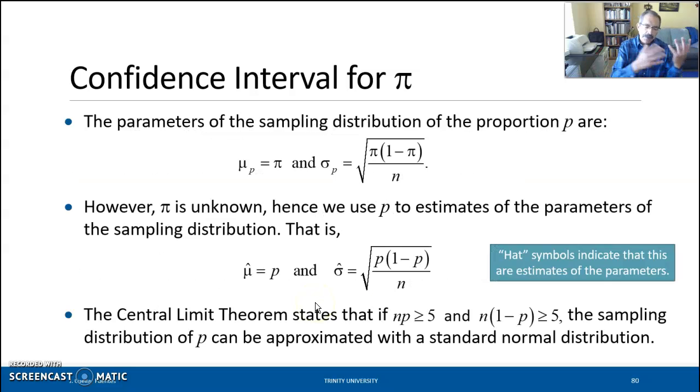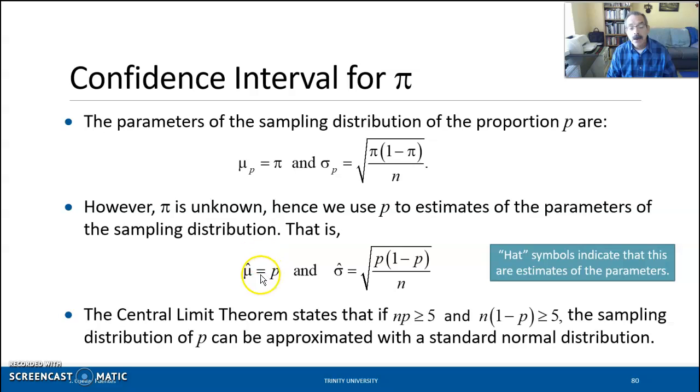From our previous discussion at the beginning of Module 7, you might remember that the parameters of the sampling distribution of the proportion are that the mean of the sampling distribution is the probability of success, and the standard deviation is the square root of the probability of success times the probability of failure divided by the sample size. Well, but we have a big problem. Pi is not known. So what do we do? Well, we just replace pi by its point estimate, p.